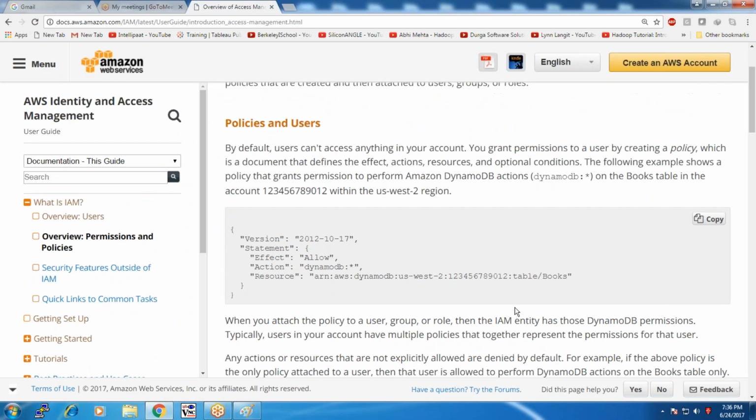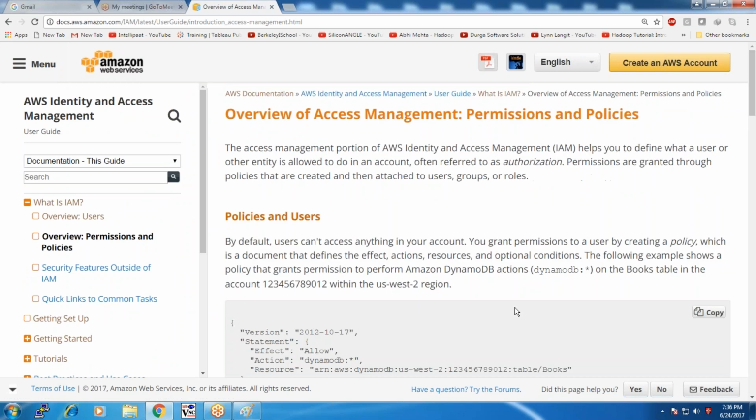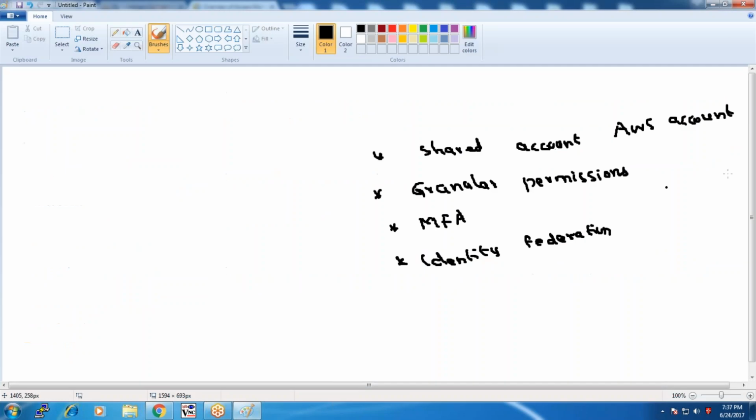In terms of policies, we have different types of policies. What do policies do? The policies can be attached to users, groups, or roles. What a user is able to work with is defined in terms of IAM policies.